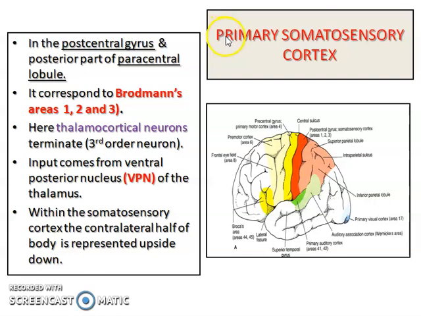Now let's study the functional areas in the parietal lobe. Firstly, the primary somatosensory cortex, also called the primary sensory area, that is area numbers 3, 1, 2. This area, shown here in red, is present in the postcentral gyrus or the posterior part of the paracentral lobule. It is concerned with the opposite half of the body, which is represented upside down, exactly in the same fashion as the primary motor area.